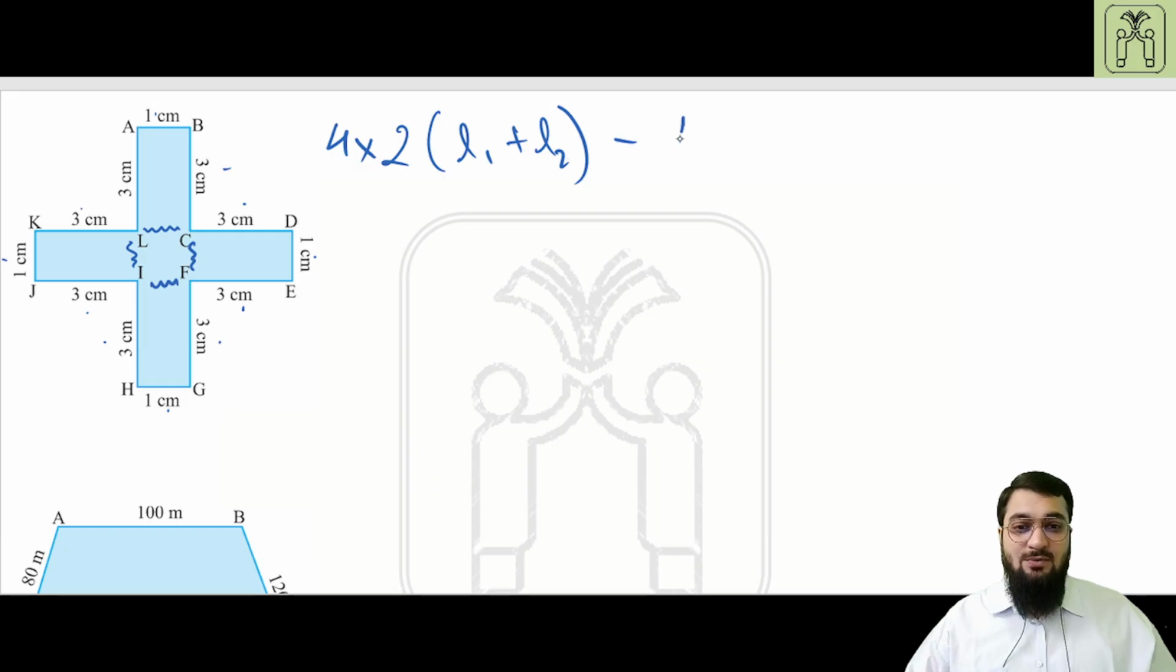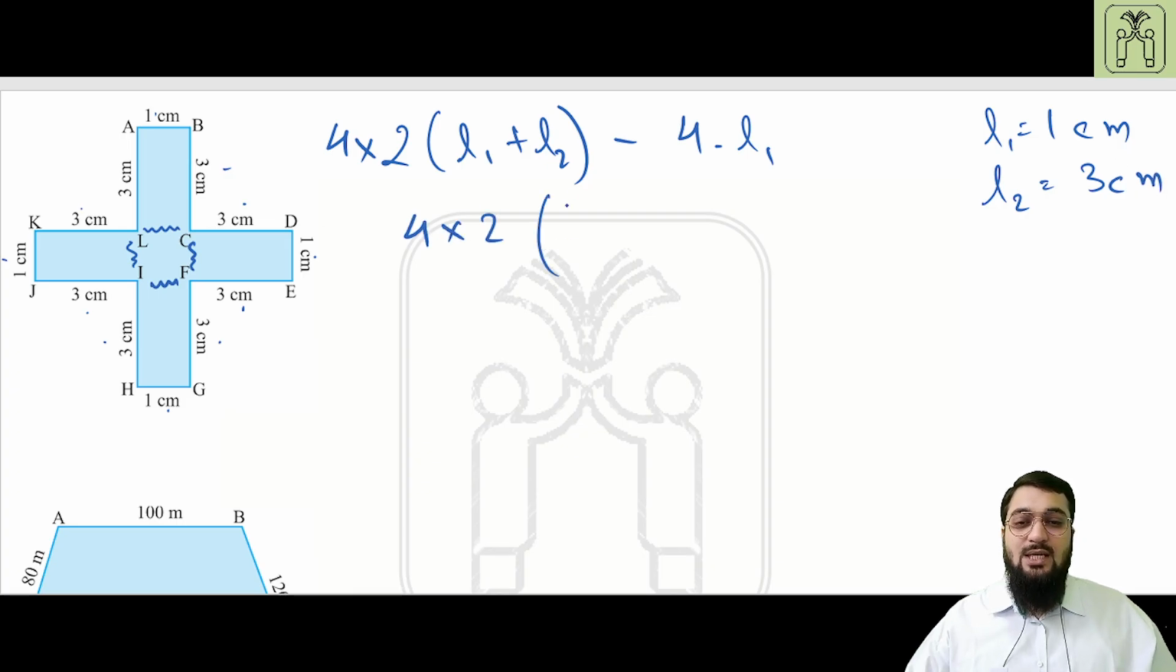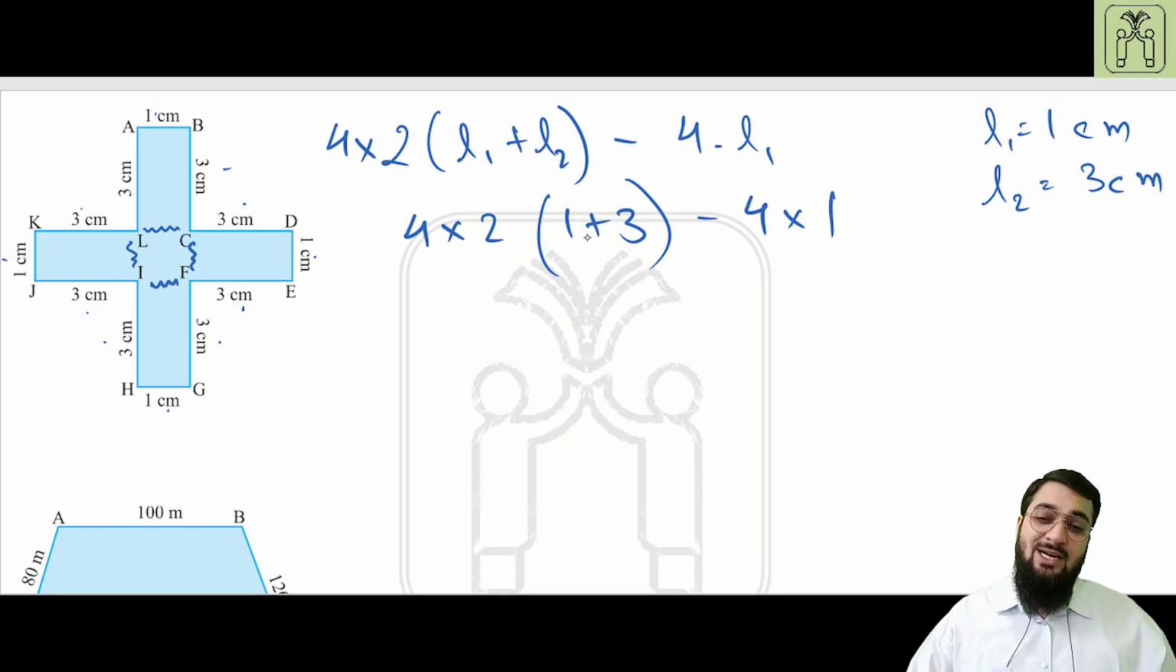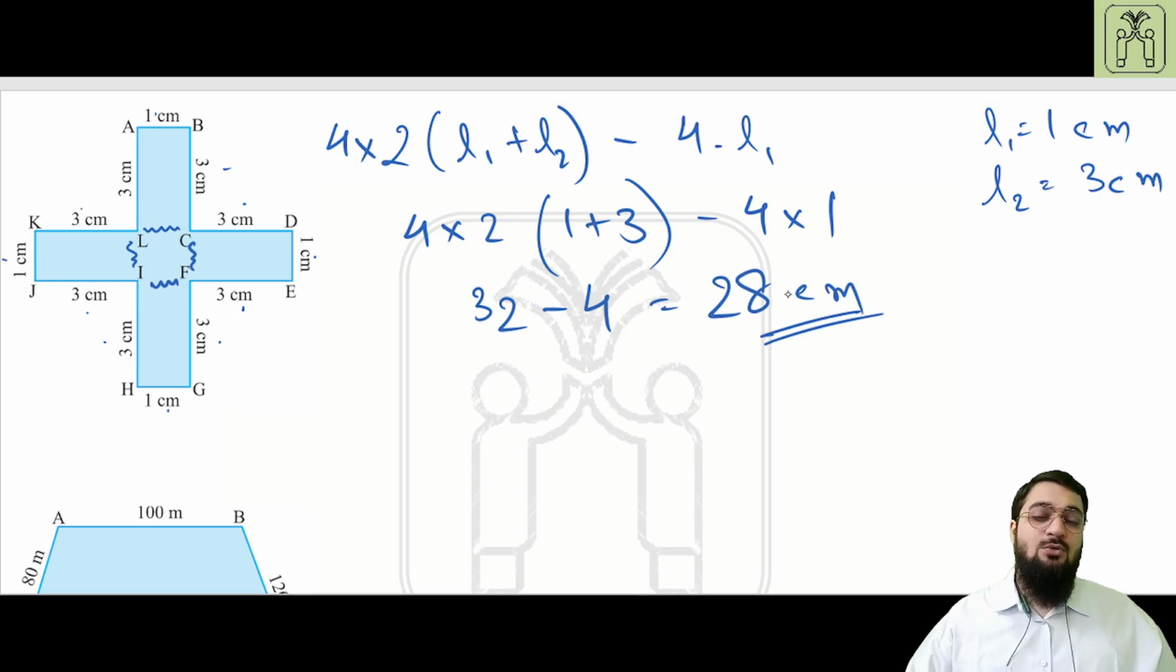So that will be 4 into 2 into L1 plus L2, where L1 is equal to 1 centimeter and L2 is equal to 3 centimeter. Therefore, the answer will be 4 into 2 into 1 plus 3 minus 4 into 1. 4 into 2 is 8, 8 into 4 (since 1 plus 3 is 4) will give you 32, and minus 4 will give you 28 centimeter. And you can do the same by just adding all the sides up, and you will get the same answer.